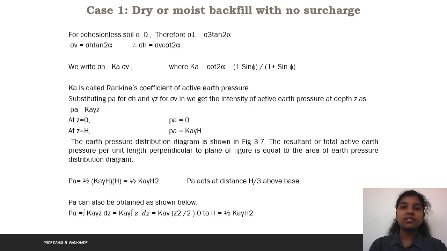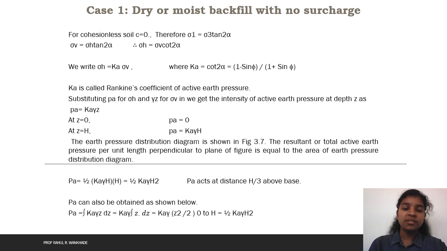Then the second case is a dry or moist backfill with no surcharge. For the cohesionless soil, C is equal to 0. Therefore, sigma 1 is equal to sigma 3 tan 2 alpha. Sigma v is equal to sigma h tan 2 alpha. Sigma h is equal to sigma v cot 2 alpha.